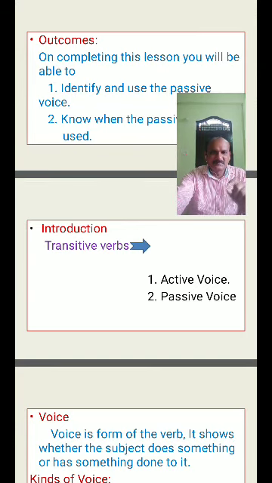So in active voice, the subject is the doer of the action. And in passive voice, the subject is the receiver or the affected agent of the action.